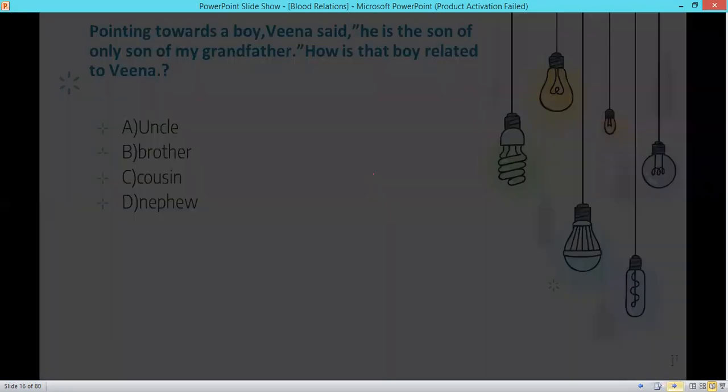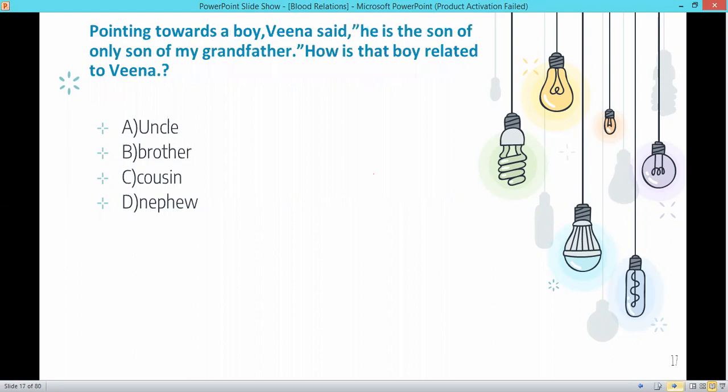Now, pointing towards a boy, Veena said, he is the only son of my grandfather. It's very easy. The only son of Veena's grandfather is her father, and the son of her father is her brother, because it's talking about the male generation. So the option will be B, brother.